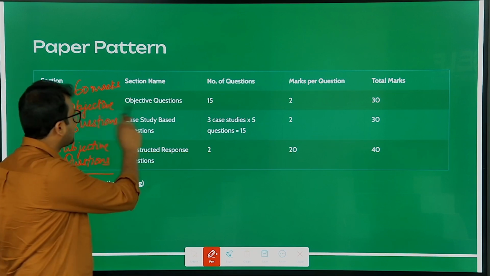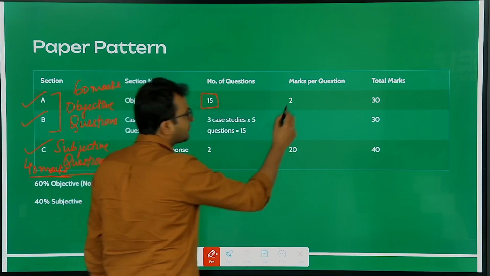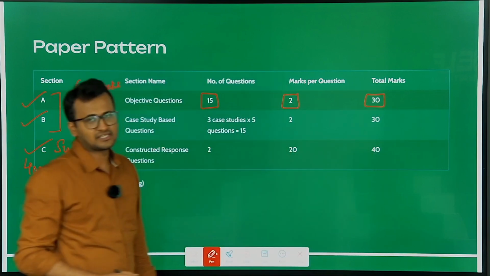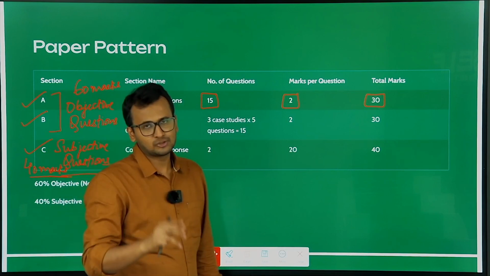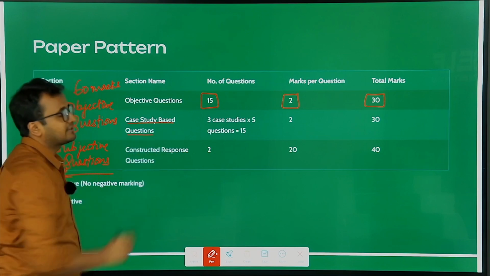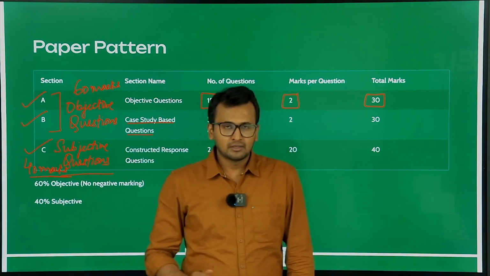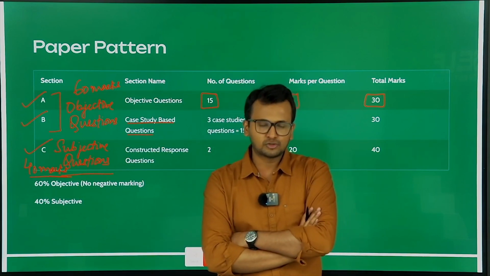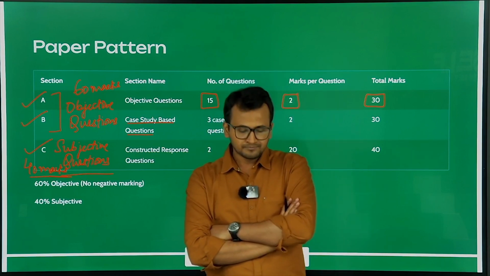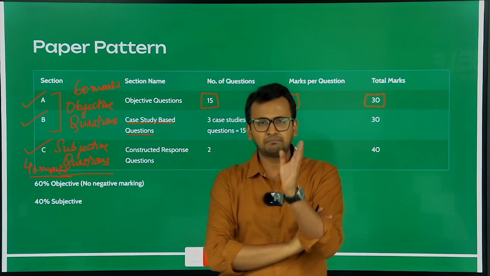So how is the paper pattern? First of all, in section A, you will get 15 questions, and each question will be of 2 marks, giving you a total of 30 marks. Next is your section B, which will be your case study based questions. If you want to know what that is, just go back to your school English papers, which were divided into sections A, B, C, and D.